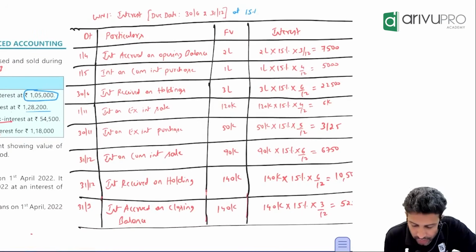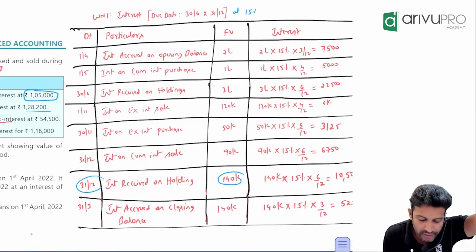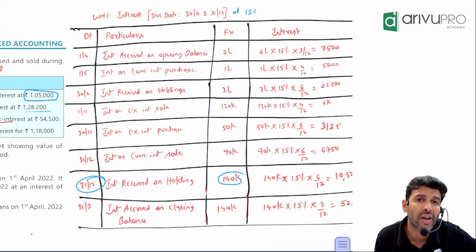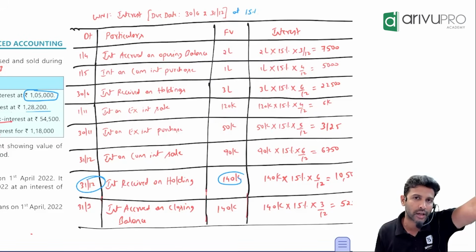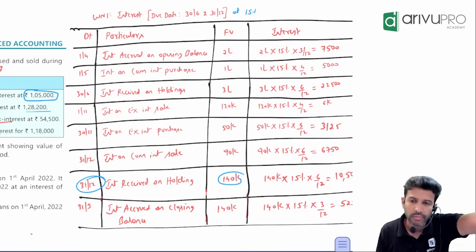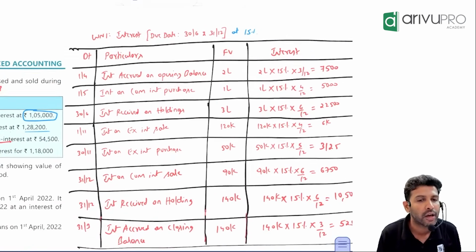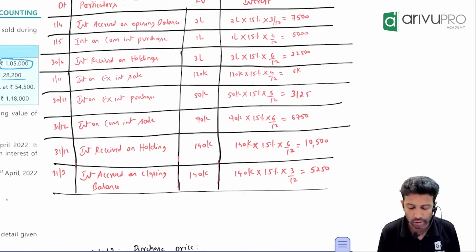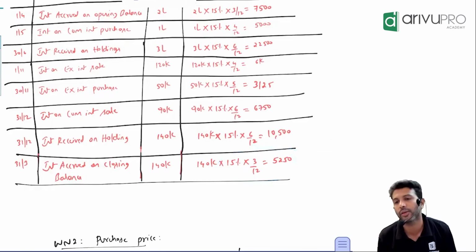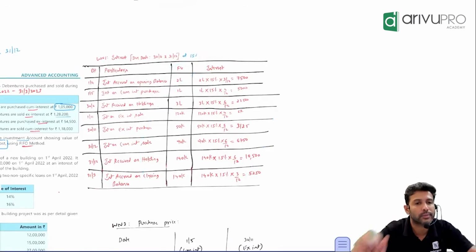Why? Sir, on this we are holding how many debentures? 140. We have received the interest till which date? 31st December. But is our year ending on 31st December or 31st March? I mean January, February, March. Has it accrued? Yes. Have we received? No. That means interest accrued will have a closing balance. How many months? On this 1,40,000, calculate the interest for 3 months, which is 5,250. So that's all. This is the first major working note.